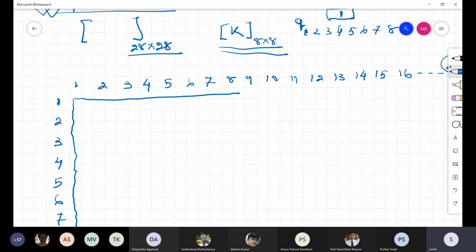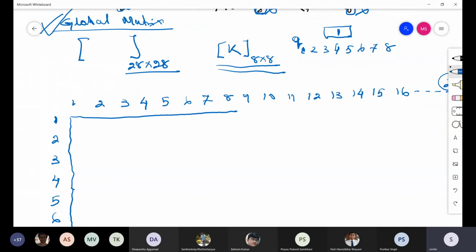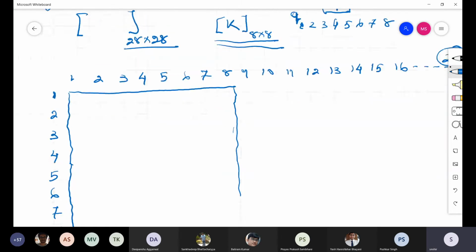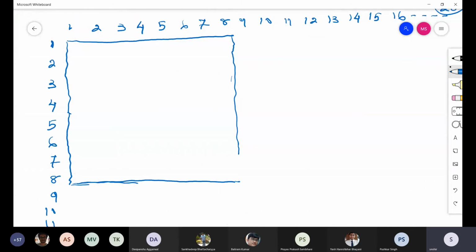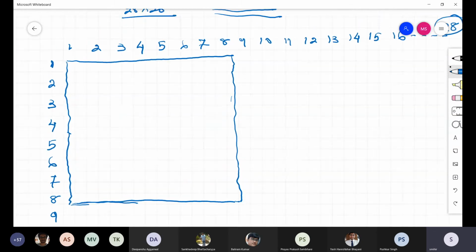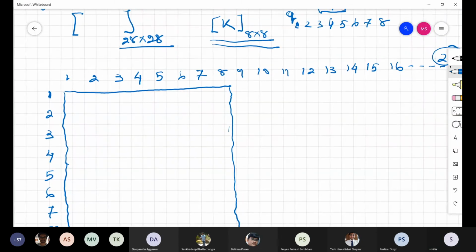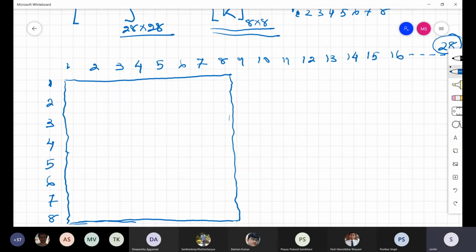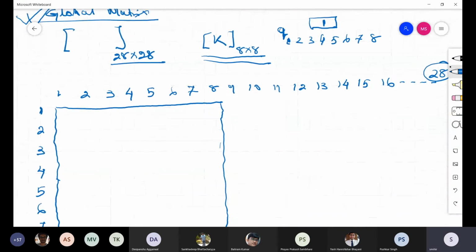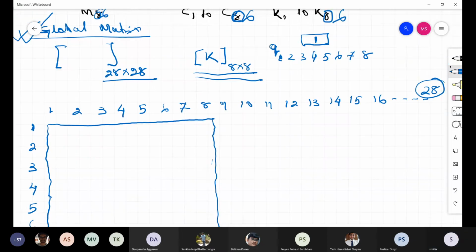Just an 8 by 8 matrix. Understood? So in the global matrix, you put this K in columns 1 through 8 and also rows 1 through 8. Fine. So now go to the second element.